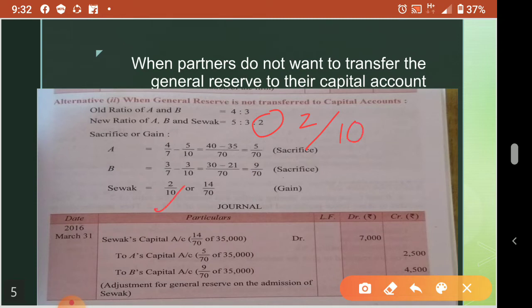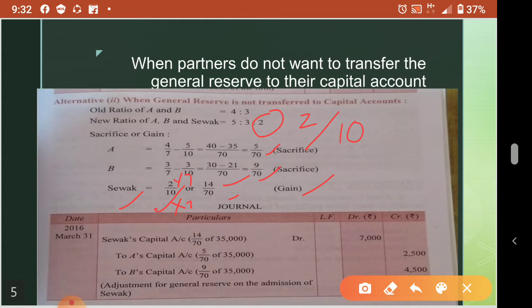Here also we can convert it into a denominator of 70: 10 into 7, so 2 into 7, 14 by 70. So he is gaining. Now who will give it to whom? The gaining partner, this Sevak, the new partner, will give it to A and B. What is the amount? 35,000 is the amount. If we divide it in these ratios, we'll be getting, so Sevak is giving to A and B.